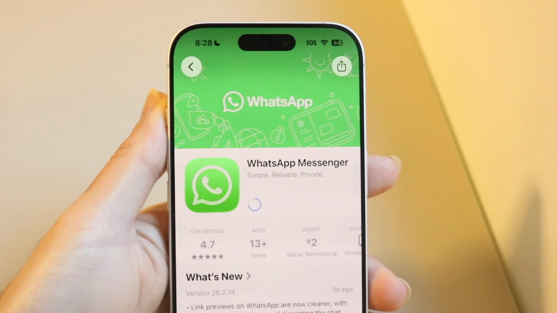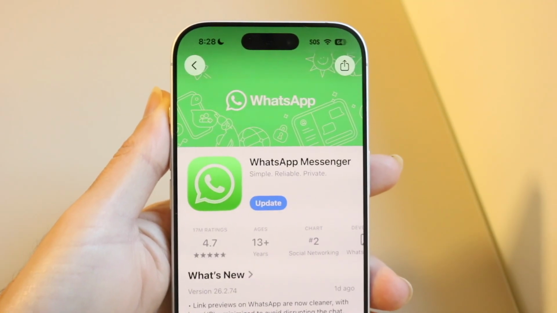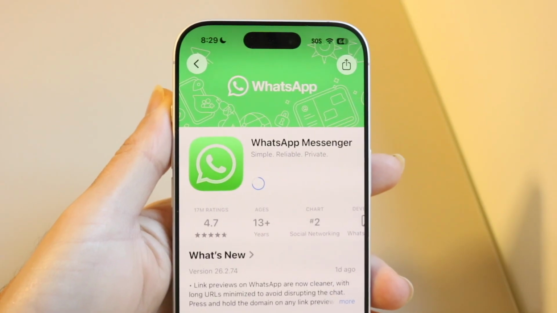So try going through, try updating your WhatsApp app, and that very well could end up being the way to fix this type of problem. Now, that is the number one thing to keep in mind here.